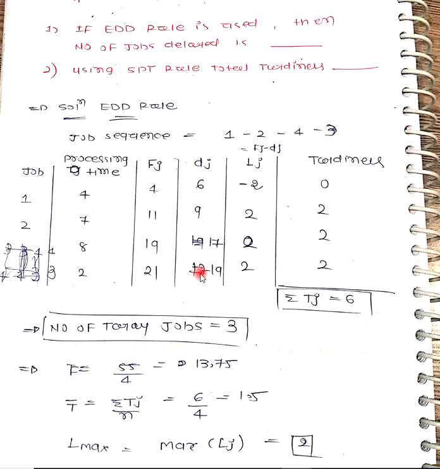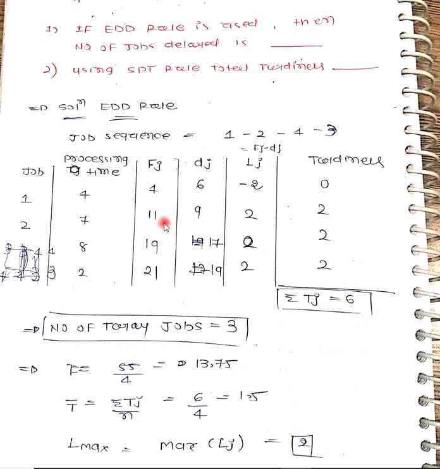Now your flow time is 4, your due date is 6. It means if I start my work at 0, I can complete this job in 4 days and my due date is 6 days. So I can say I am early to schedule. So my lateness will be minus 2, that is flow time minus due date.